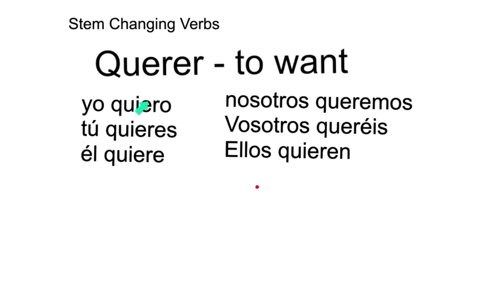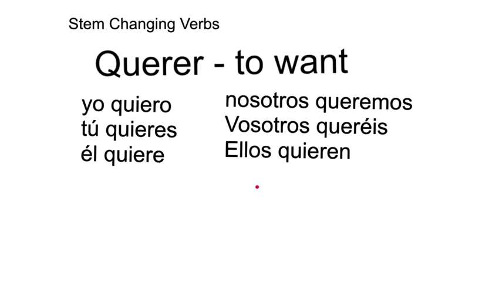You will notice the endings right here, queremos, queréis, quieren. And you'll notice right here the stem is Q-U-E-R, quer, which we see here in queremos and queréis. But we'll notice right here, instead of Q-U-E-R, it's Q-U-I-E-R.